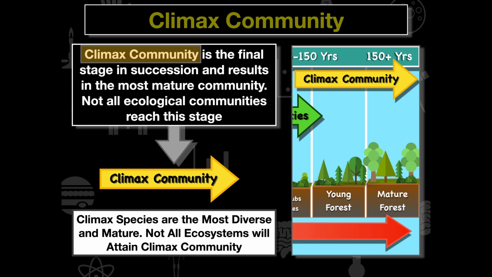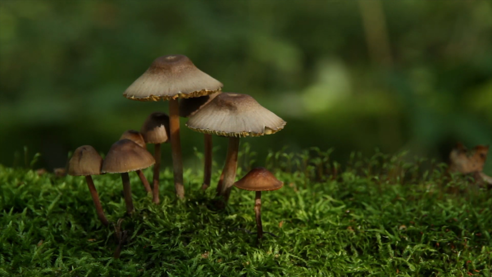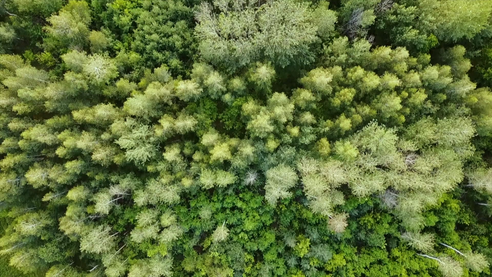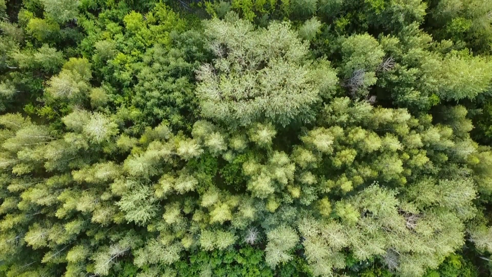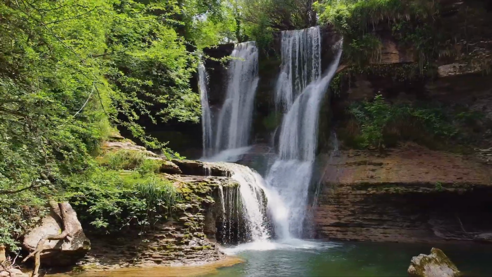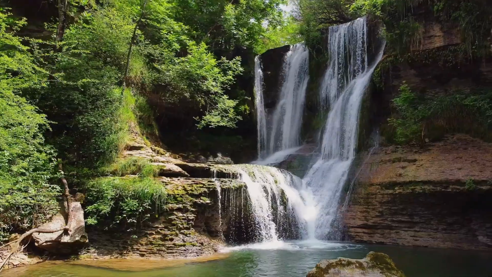And what's important for us to understand here is this takes a lot of time to achieve these mature species, generally 150 years plus. Now, many early ecologists thought that communities always went through this same series of linear processes during the stages of succession. And they also assumed that succession always ended with this final stage. However, today, most ecologists no longer hold these views where we end up with this climax community. We now know that most communities are disturbed too often to achieve this climax community.